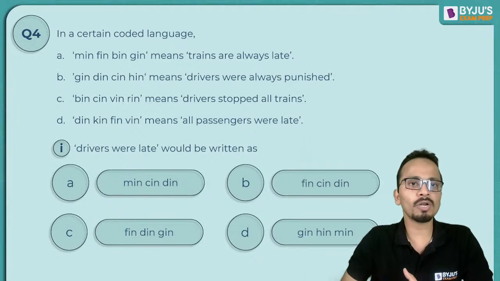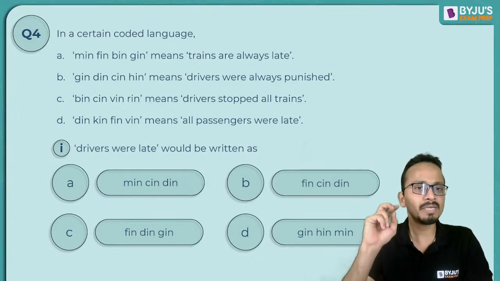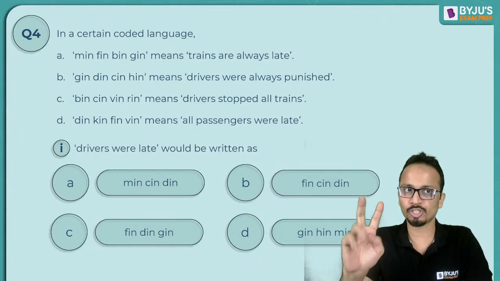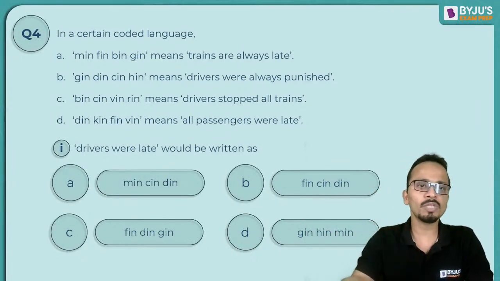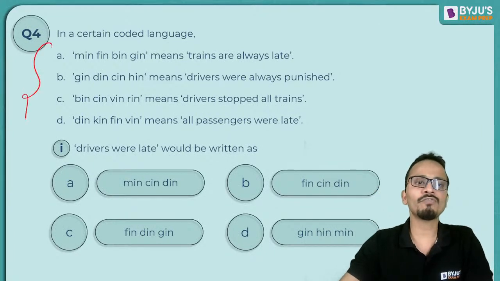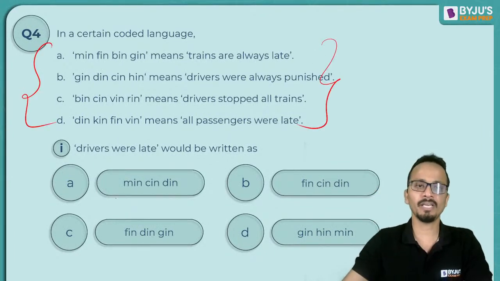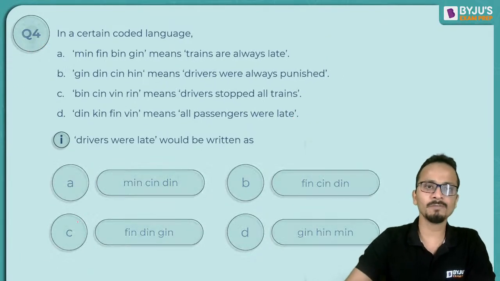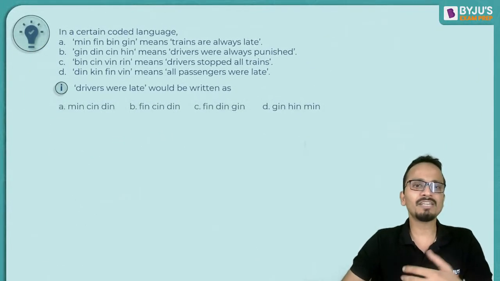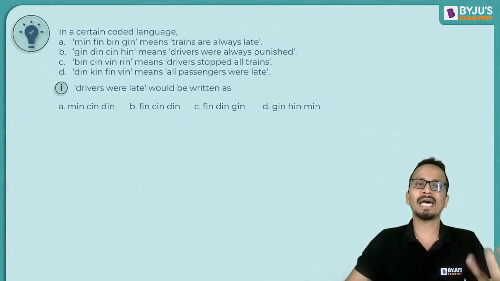Now, question number 4 has come in a set of 2 questions. So question number 4 and question number 5. These 2 questions are related to the set of information that is given here. Okay, so we'll spend some time on this information. Now this is a different set of questions that are asked.